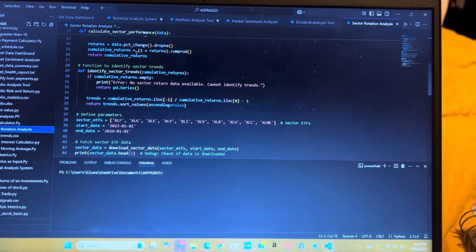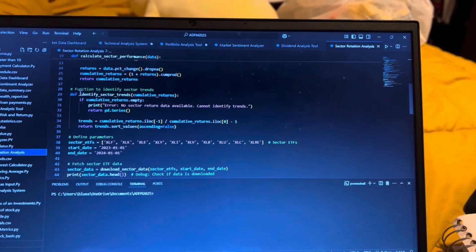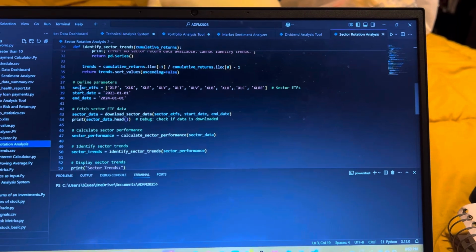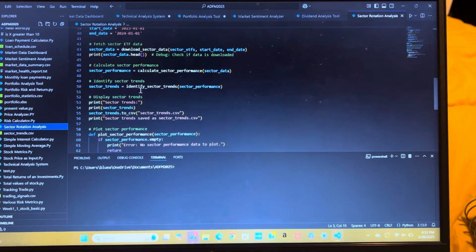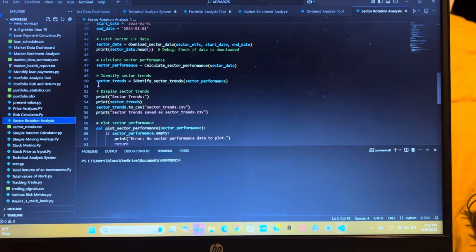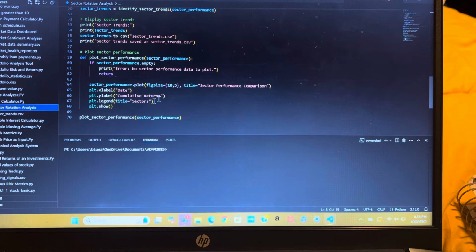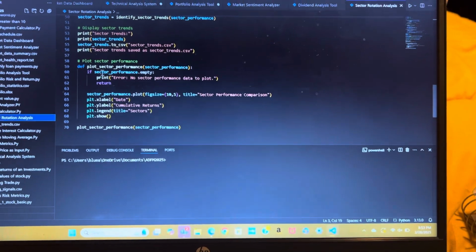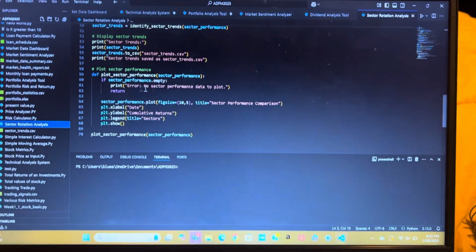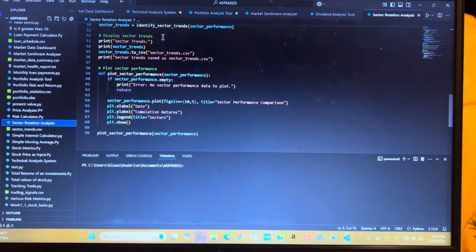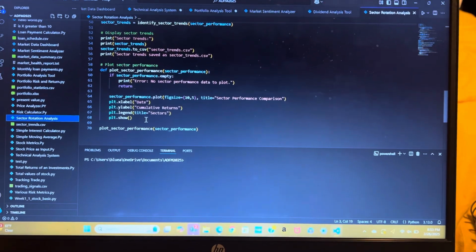Then we're going to come down and we're going to identify the sector trends. Then again, we're defining those parameters, fetching the data, so that way our analysis can be performed, where it is performed, saved, and displayed, so then it can be plotted as the sector performance. Again, following that if-else statement, saying if we could not perform analysis, error message in the code, but if we could perform analysis, we're going to plot it in a visually appealing way to our users.